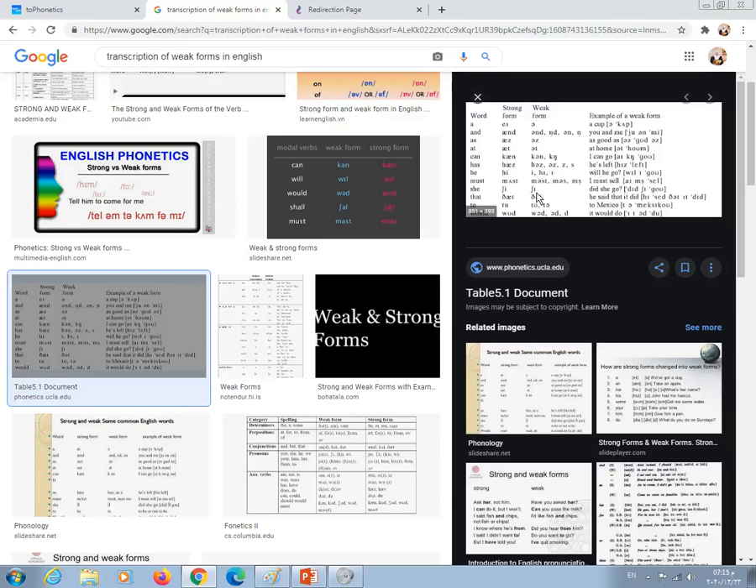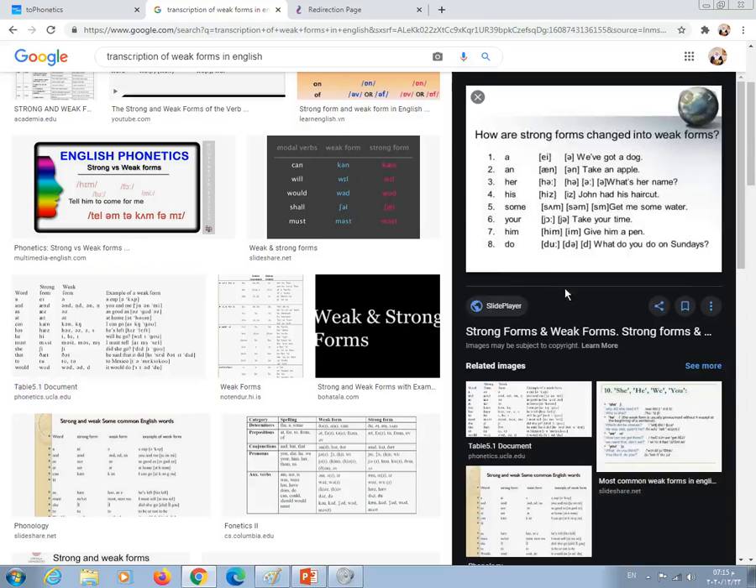That, to, would, etc. Okay. So here are some other examples. Here we have how strong forms change into weak forms. This is a, and here we have got a dog. Get a dog. An becomes an. Her becomes her. His, is, some becomes some. Your,